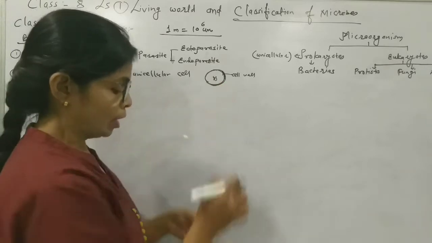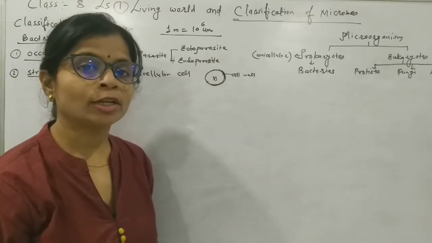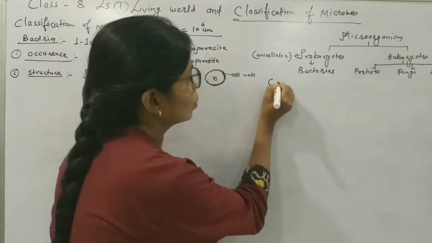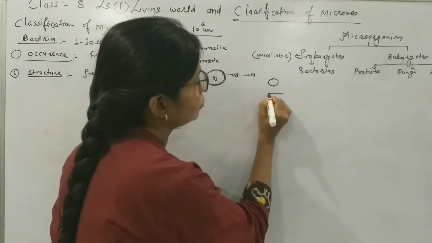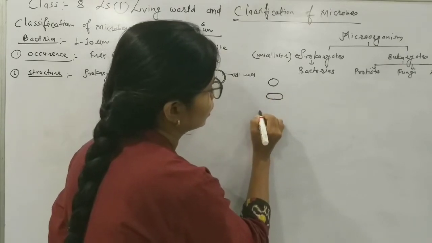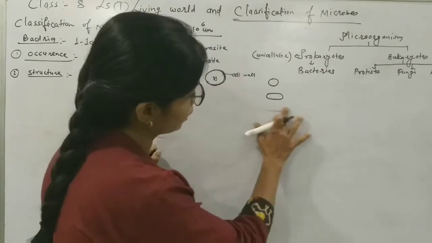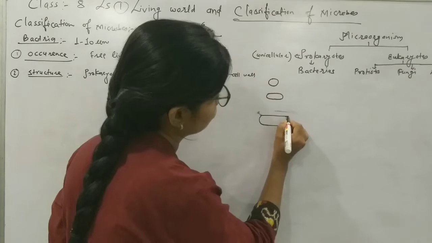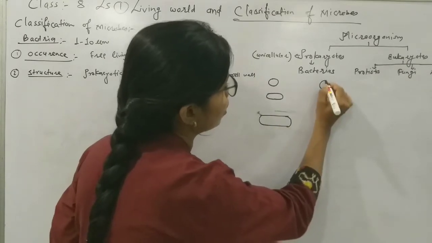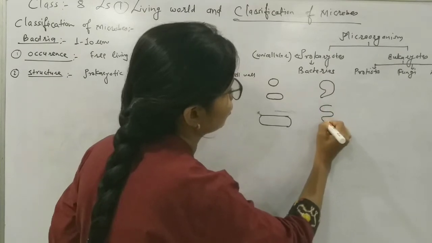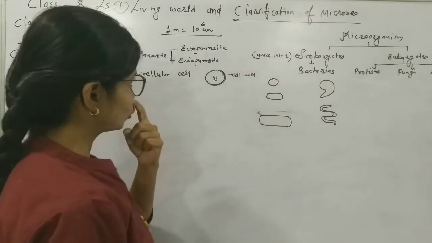Now see, there are a variety of shapes of bacteria. They are circular. They are quite oval shaped. They could be cylindrical. Some are comma shaped. Then some are spiral. So these are the different shapes of the bacteria.